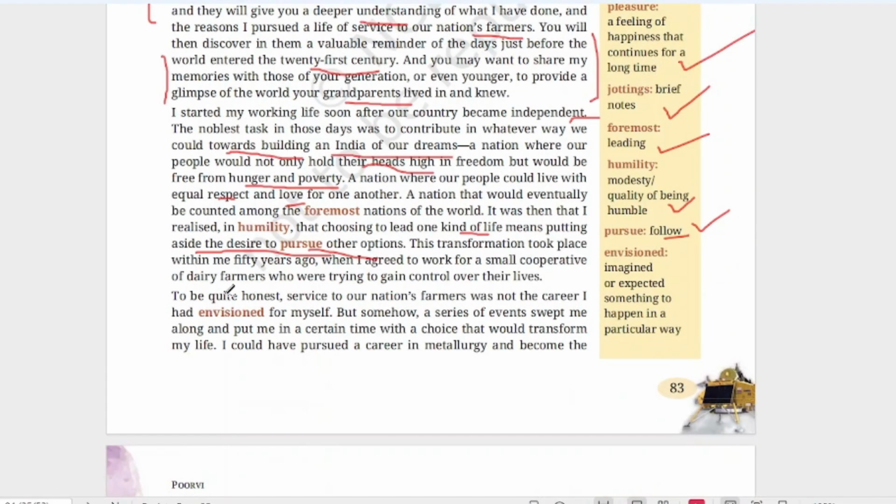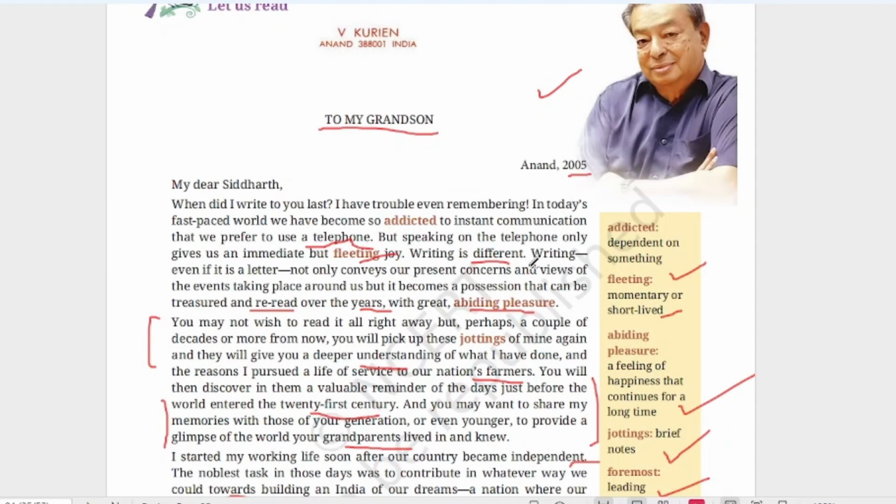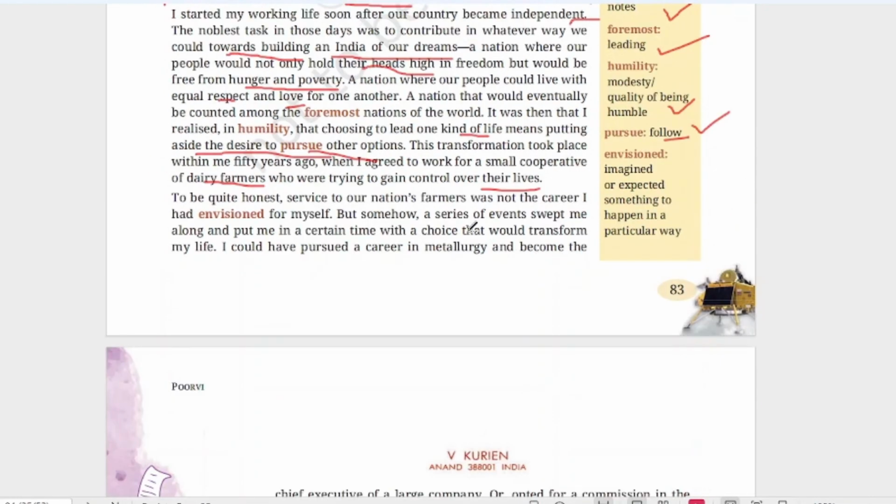This transformation took place within me 50 years ago when I agreed to work for a small cooperative of dairy farmers who were trying to gain control over their lives. This letter he is writing in 2005 to his grandson. Okay, so what is he saying? After independence he started serving for the country, and this letter he is writing in 2005.